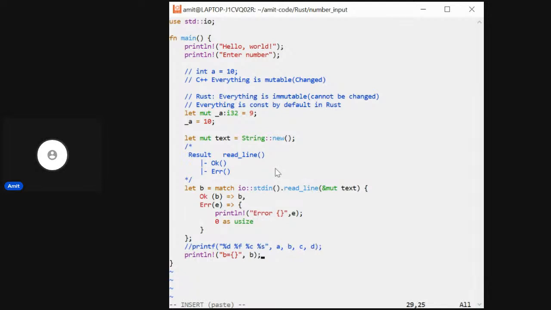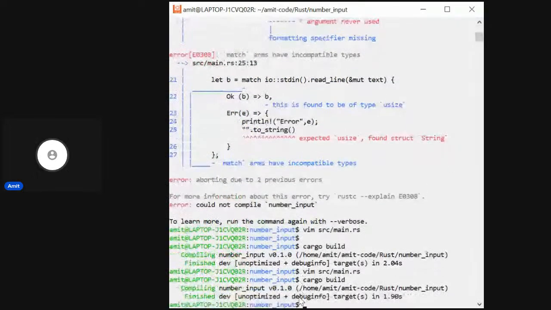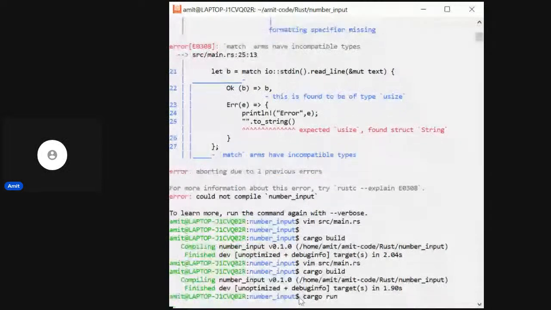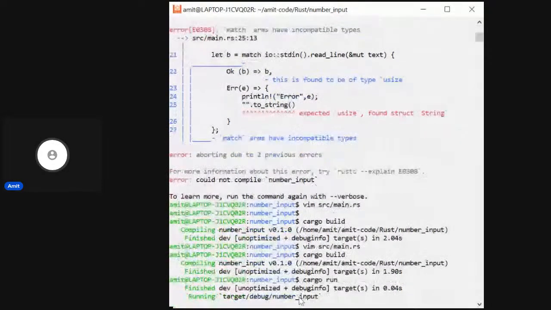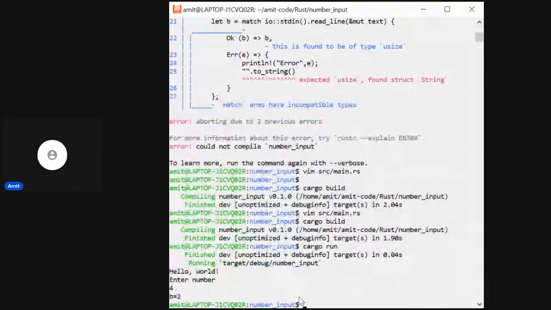But in Rust, everything can be printed using these angular brackets inside the println. Okay, so let's do a cargo build. Then let's do a cargo run. It's waiting for our input. Enter the number. Let's enter 4.